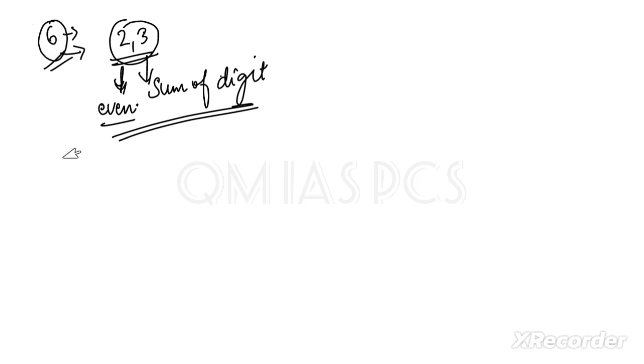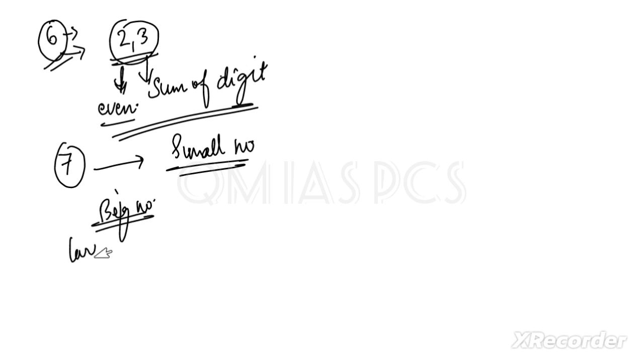For 7, little difficult. Why am I saying this? Just watch this one. For 7 there are two concepts, for a small number and for a larger number.